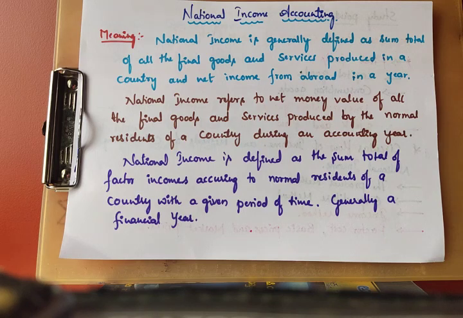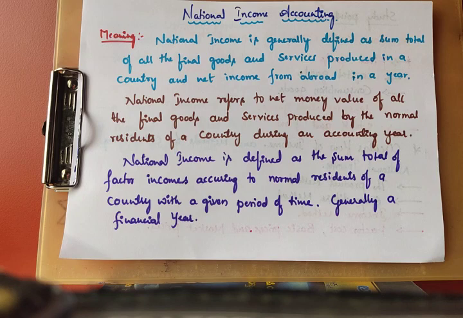I think you already studied this in accountancy. Depreciation means decreasing value in capital assets. That is called net. So here, net income from abroad. Abroad means other countries, in a particular year, which we can call a financial year.